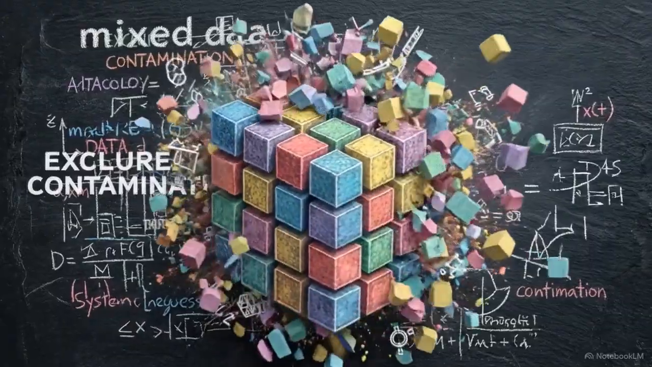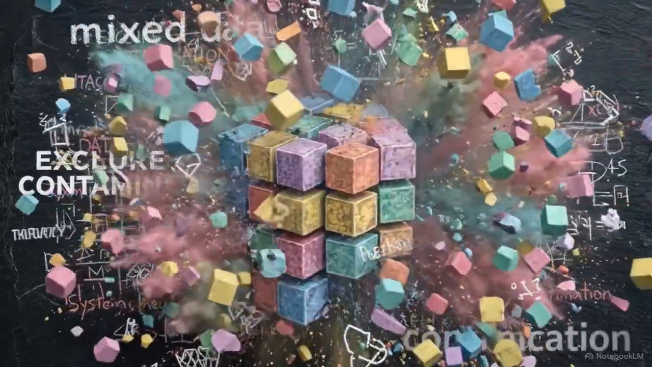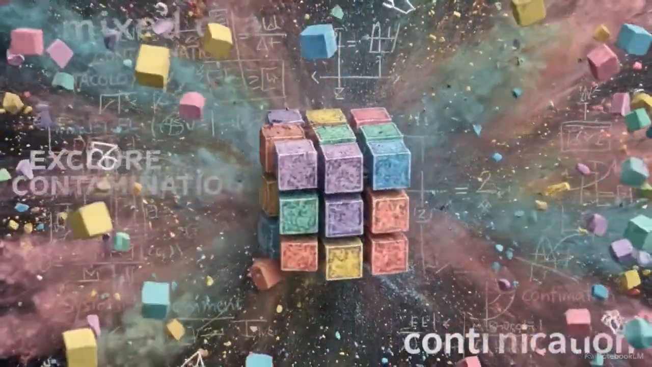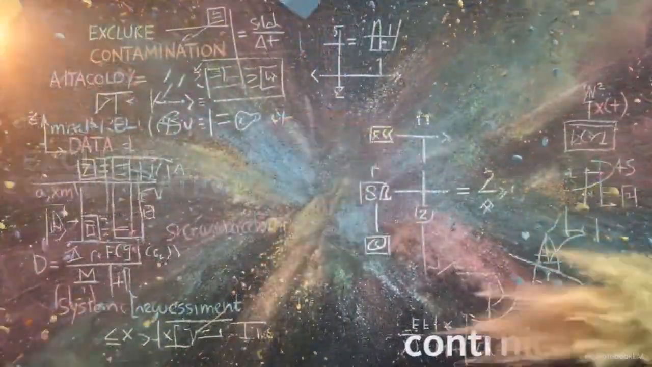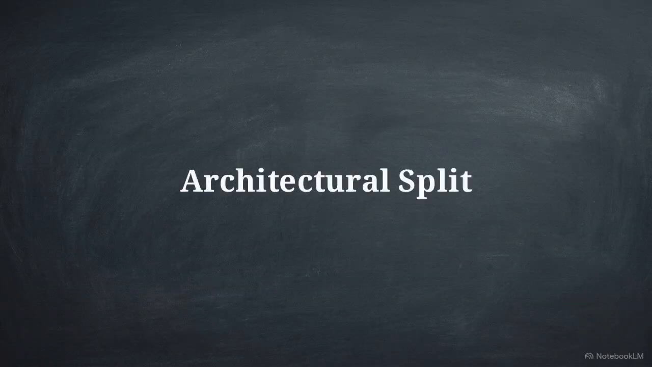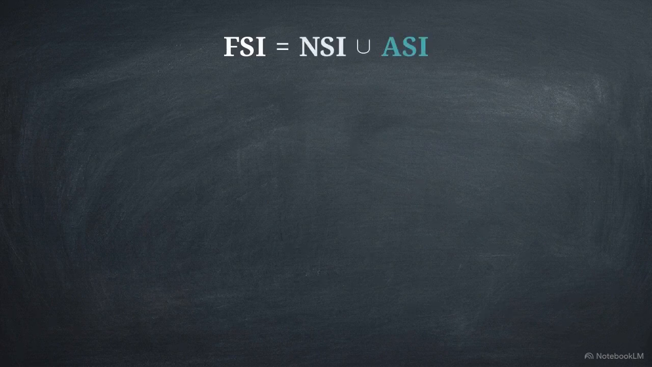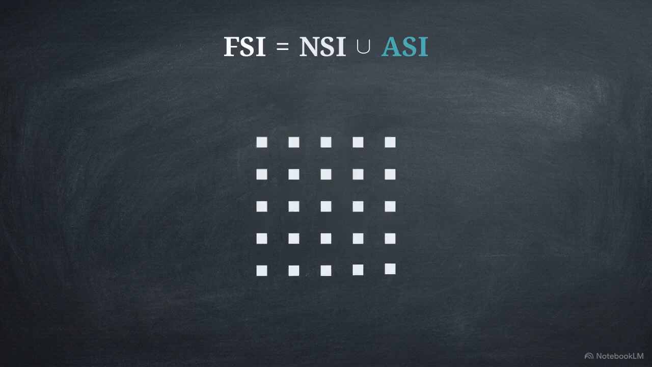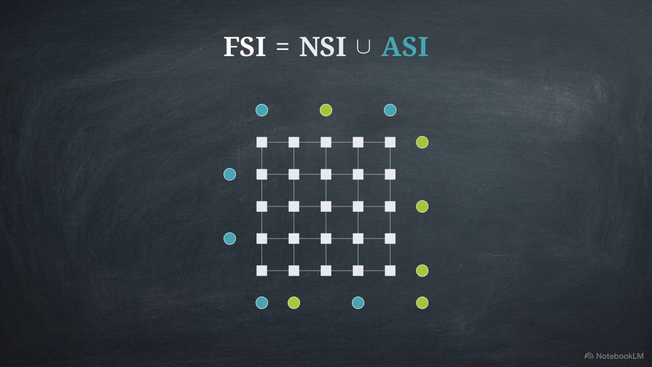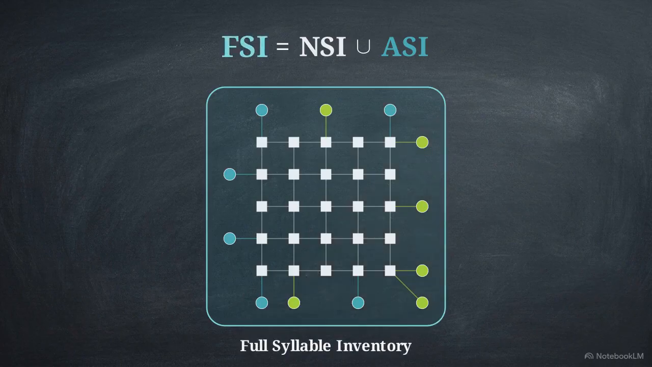The massive, raw text corpora used to train all of these frontier models are fundamentally contaminated and messy. Mapping this data requires an architectural split. The total syllable inventory equals the native syllable inventory plus the augmented syllable inventory. The NSI represents the historical, core structural foundation of the language. The augmented syllable inventory provides the extra units needed for foreign names, scientific terms, or borrowed words.